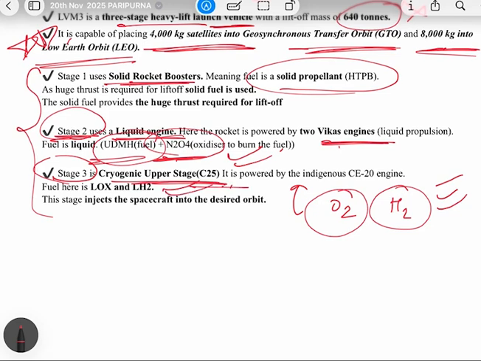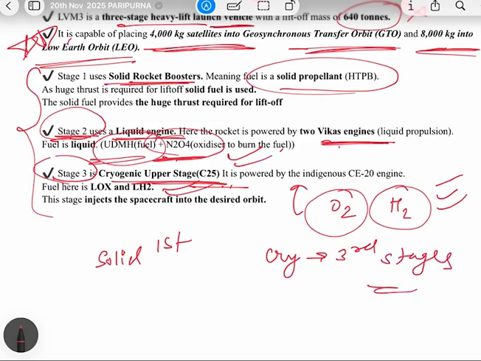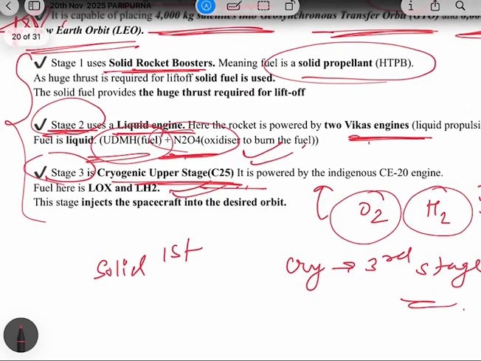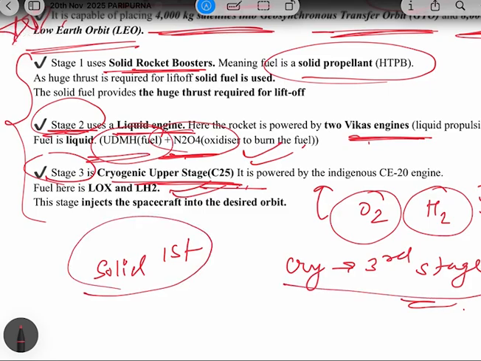Okay, so now the question for you is, why do we use solid fuel in the first stage and cryogenic fuel in the third stage? So what is the reason for this? Actually, I have already discussed the reason, but no, it was an indirect discussion.